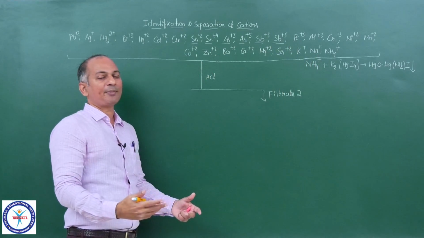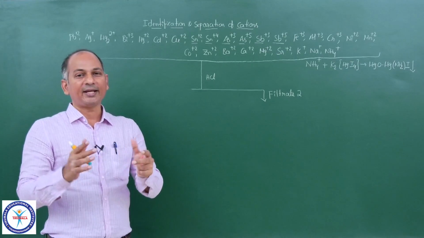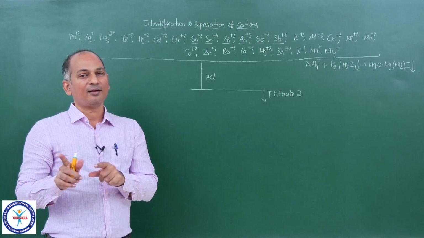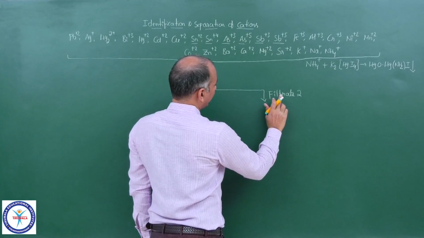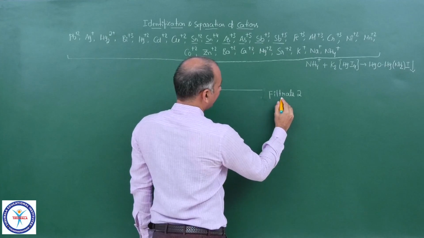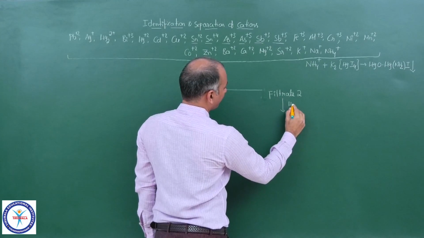Yeah, maybe some amount of Pb2+ also, some small amount of Pb2+, because the entire amount of Pb2+ does not get precipitated with the help of HCl, you know that. Okay. Now to that filtrate 2, now I am adding H2S.